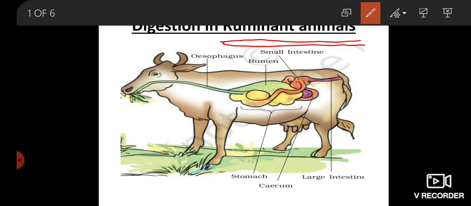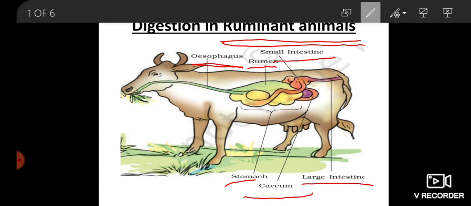So we will take the diagram. This diagram belongs to NCERT. There are the parts of the digestive system of a ruminant animal. This is esophagus, this is rumen, this is small intestine, this is large intestine, cecum and stomach. For further discussion, we will take a new diagram.